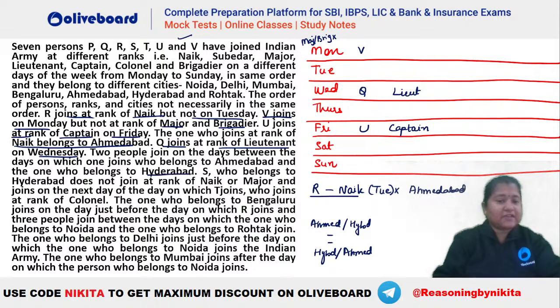After that, what is given till here is done. S belongs to Hyderabad. So we know that S has to be Hyderabad. S, who belongs to Hyderabad, does not join at the rank of Nayak or Major. So S is not a Major. Nayak anyway cannot be, because R is the Nayak, isn't it?